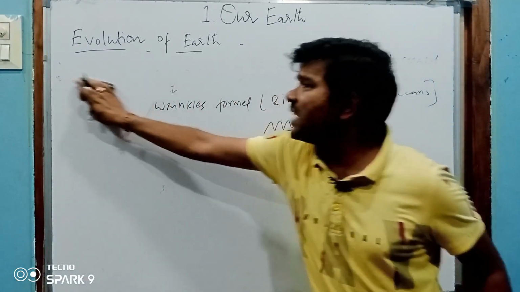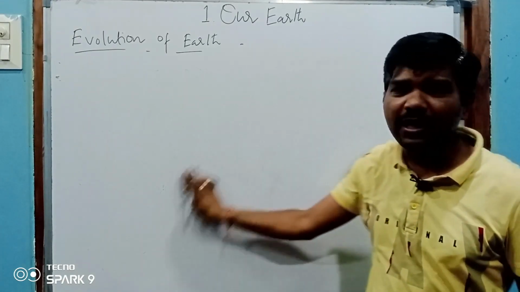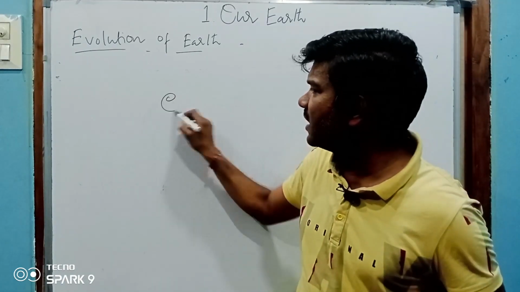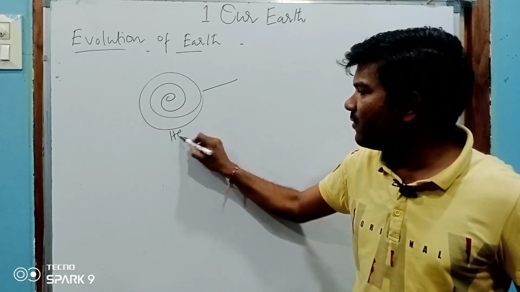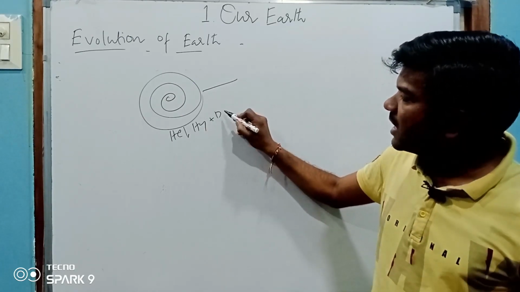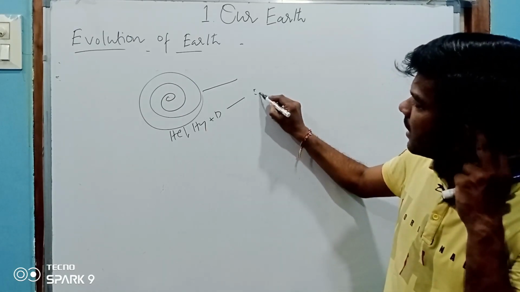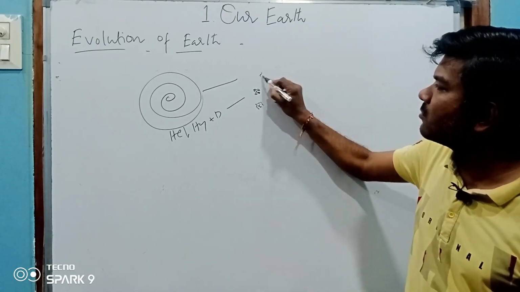There are several stages. Once upon a time, it was dust, a wrinkled dust. From the wrinkled dust, we have helium and hydrogen. Helium, hydrogen, plus dust particles became small bodies. So many small bodies were formed.